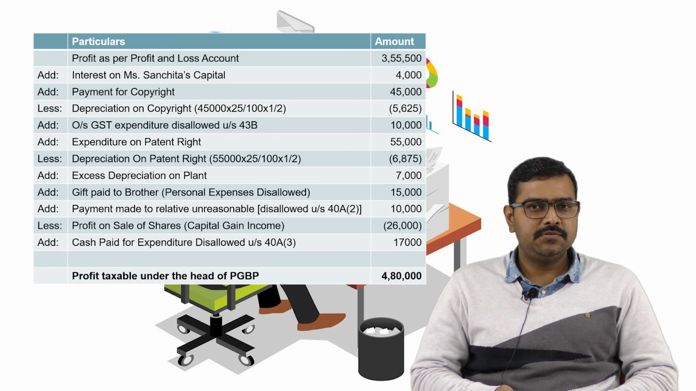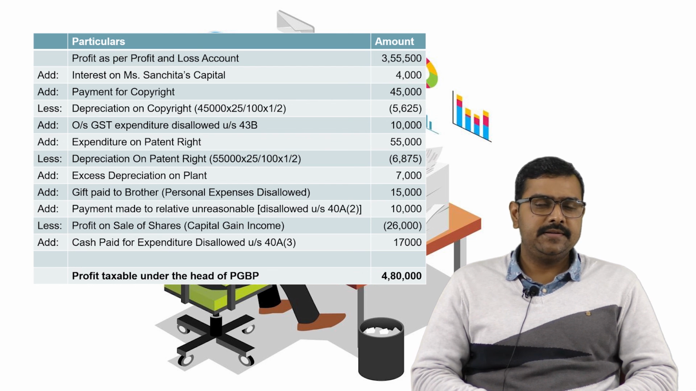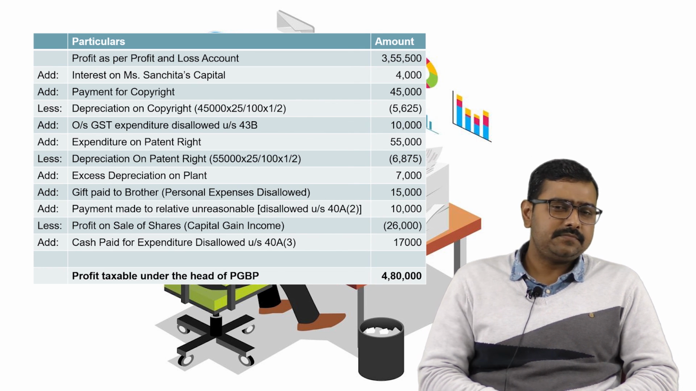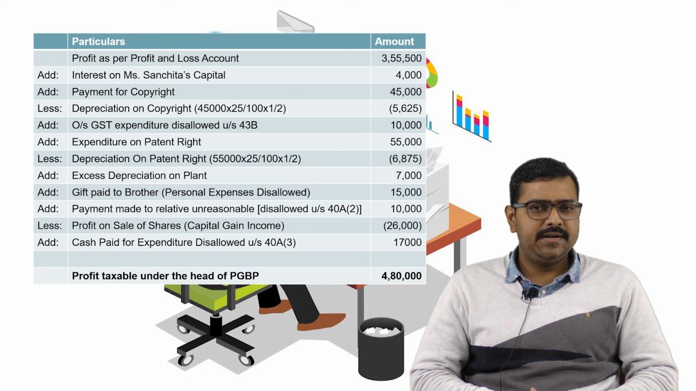Then we will add excess depreciation on plant 7,000 because she has debited the depreciation on plant which is equivalent to 32,000 but as per the Income Tax Act only 25,000 is allowed to debit it. So we will add the excess amount which is 7,000. Then we will add gift paid to brother. Personal expenses are disallowed. So she has paid gift to her brother on his birthday and she has debited this expenditure in profit and loss account and it is not allowed to debit. So we will add back rupees 15,000. Then we will add payment made to relative which is unreasonable to the extent of rupees 10,000 because it is not allowed under section 40A subsection 2.